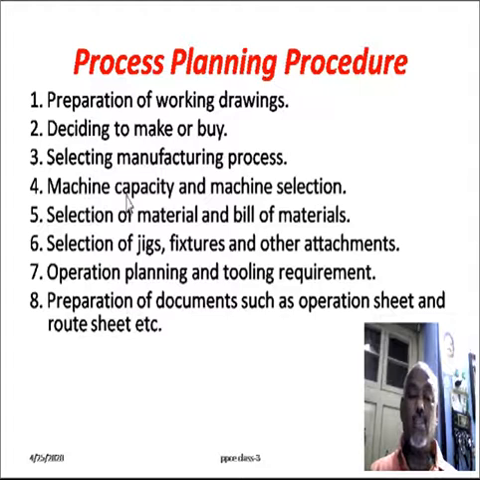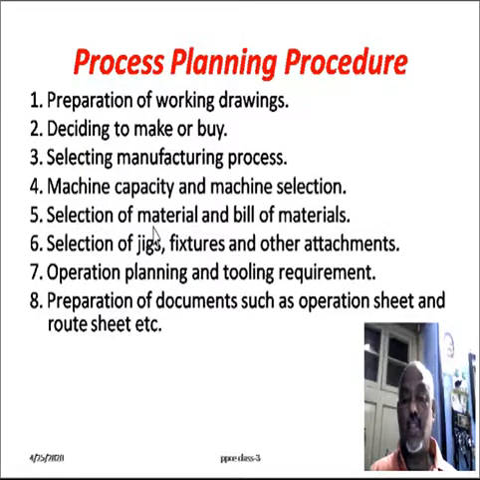And then fourth one is machine capacity and machine selection. Based on the quantity to be produced and the quality to be performed on the component, the capacity of the machine will be identified, and then based on the capacity and the required quality, the machine will be selected. It may be a conventional machine or special machine or CNC machine or non-traditional machine. Selection of material and bill of material. The material selection is very important factor.